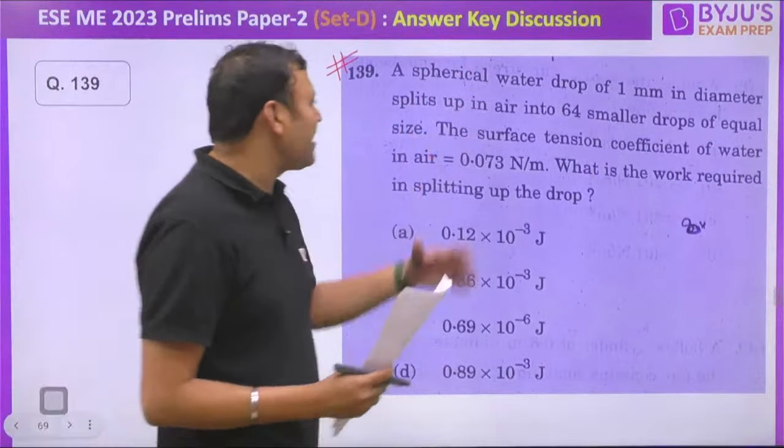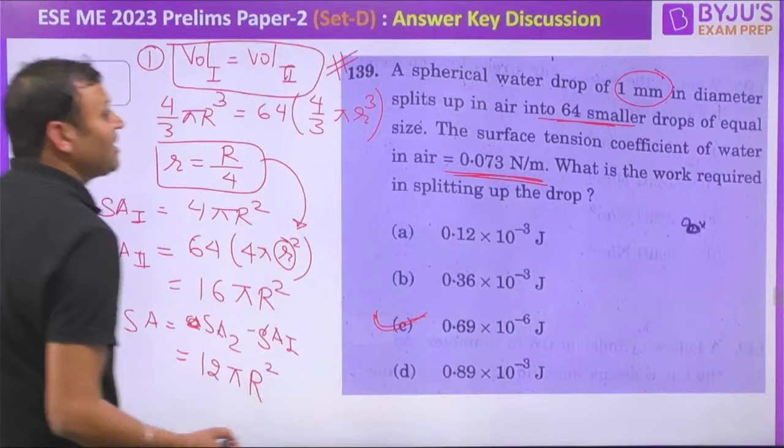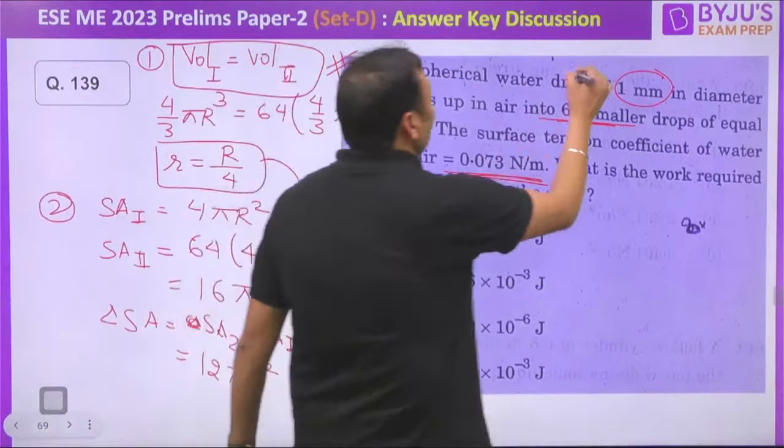Now, the second step is to find out the change in surface area. For the bigger drop, the surface area is 4πR², and for the smaller drops, the surface area is 64 into 4πr². Small r can be replaced by capital R by 4, so it will become 16πR². So the change in surface area, delta S, will be equal to SA2 minus SA1, so it will be 12πR². Capital R will be the radius. What is capital R? 0.5 × 10⁻³ meter.